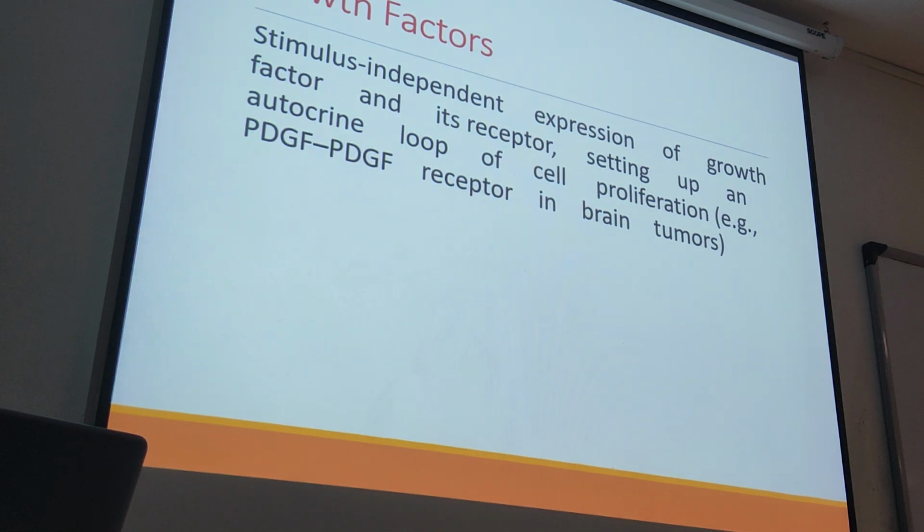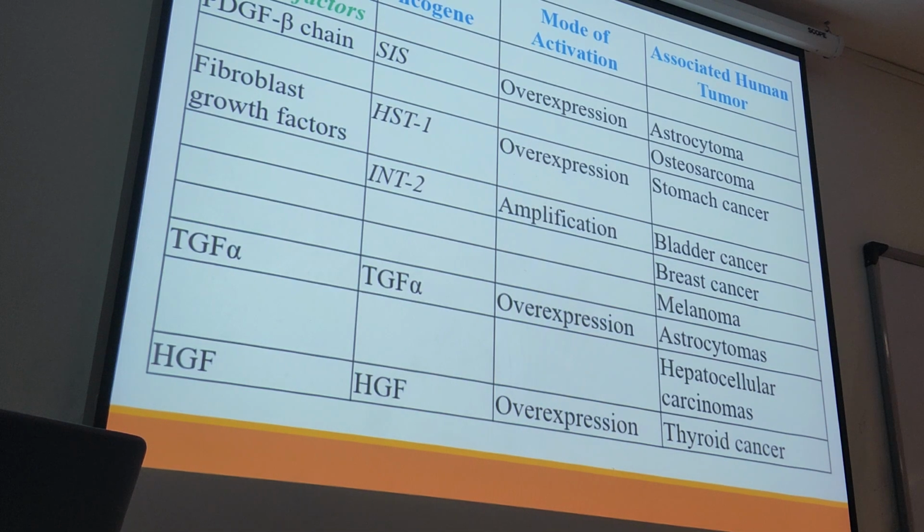If I ask you whether it is an oncogene or not, and which type of tumor it is responsible for, it is brain tumor, and the name is PDGF. We have a table, as you can see here. These are examples of oncogenes that have the role of a growth factor. For example, we have fibroblast growth factor. Overexpression of these genes can cause stomach cancer. Okay? Is it important? Maybe the one I mentioned, for example astrocytoma, PDGF beta chain overexpression can cause brain cancer.